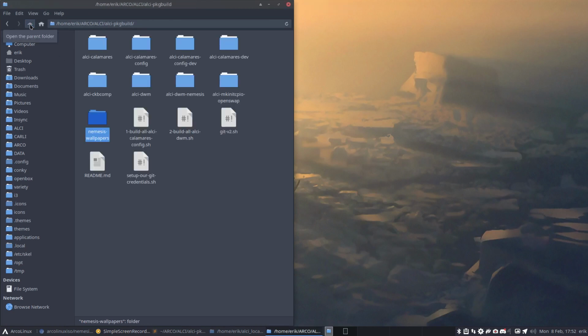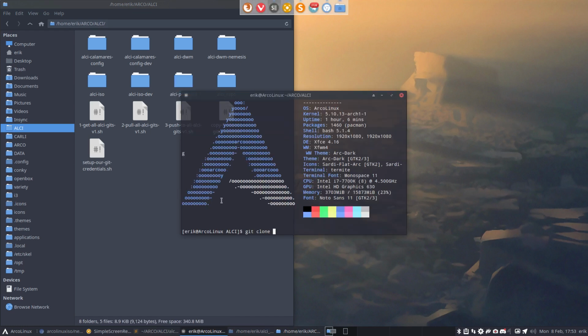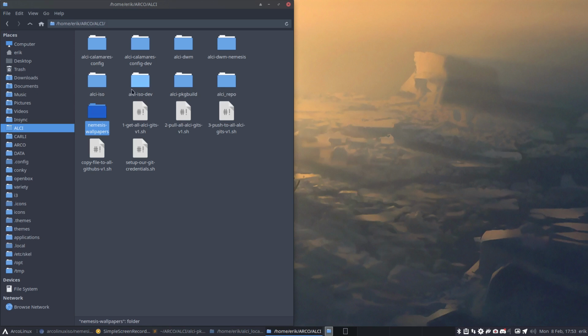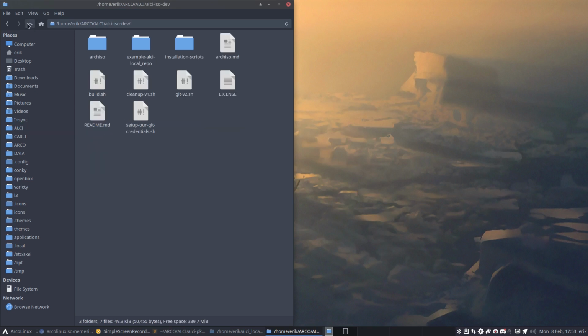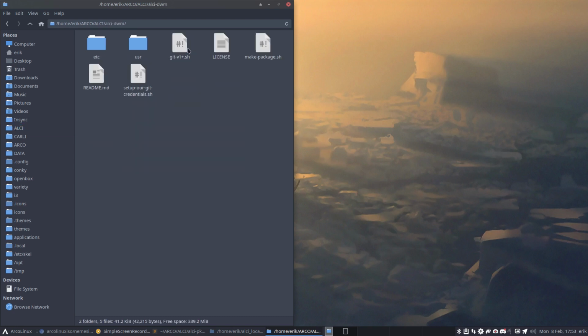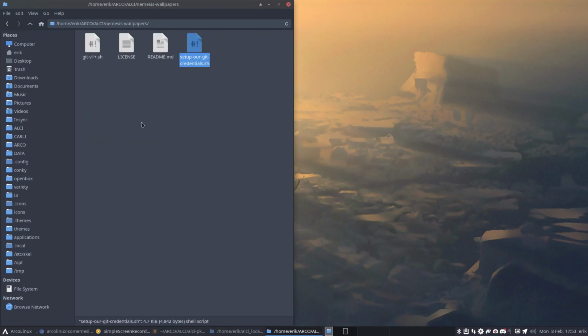Then we go to this level of ALCI, and in here we say git clone our personal repository. So now we have an empty Nemesis wallpapers. Use and reuse the code, but not that one. Let's take something easy. Nope, not that one. Maybe this one. This is what you need. Maybe the license, the README, set up our Git credentials, reuse those. Control C. Right, don't make it more difficult than it needs to be.